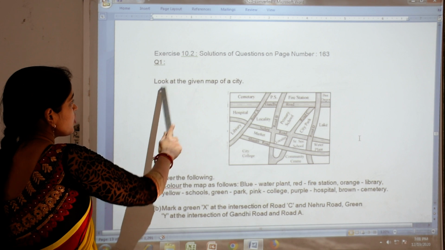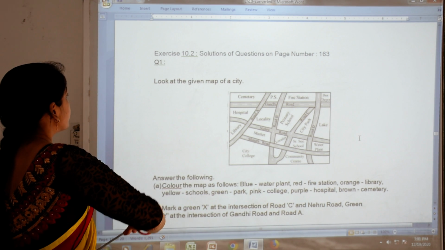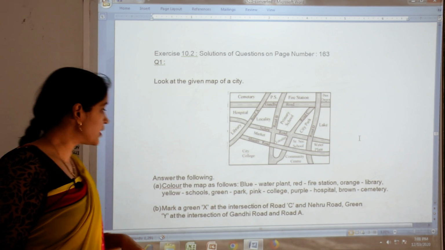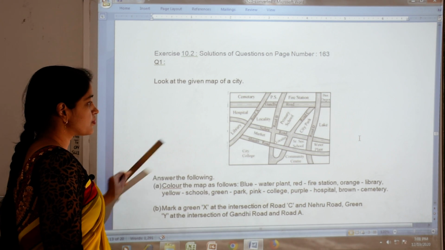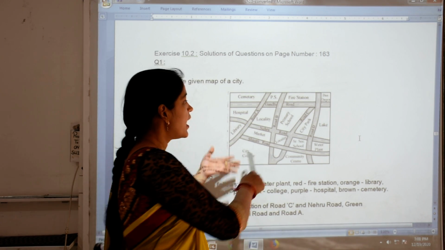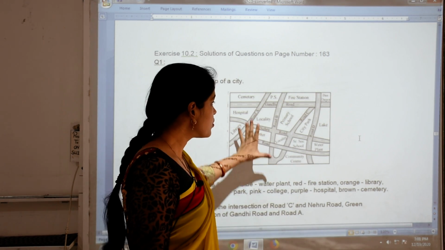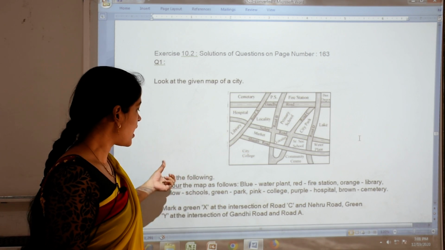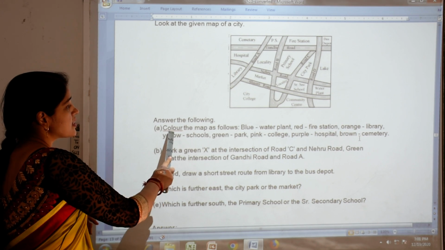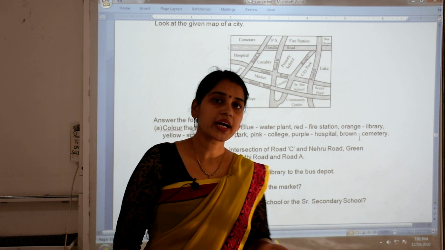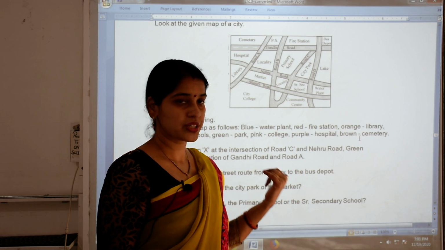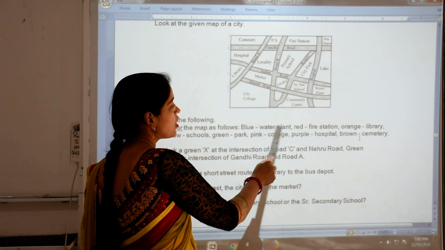Okay, so the first question: look at the given map of a city. Now a map of a city is given here and you have to show the hospital, primary school, secondary school, library and different types of roads. So you have to answer according to this map. Okay, answer the following questions. So first is colour the map. The first work you have to do is colour the map according to the colours given in the question, like blue colour for the water plant.